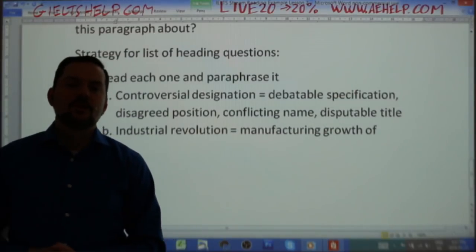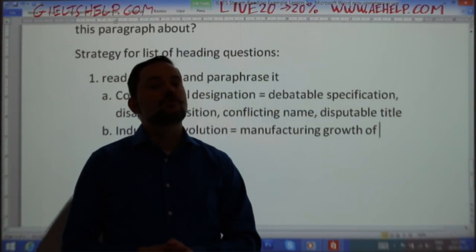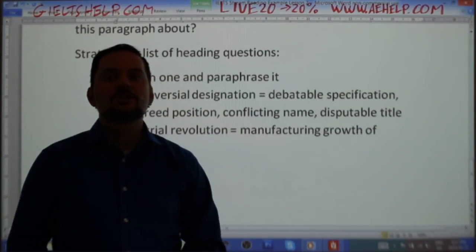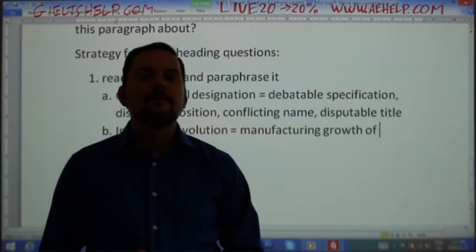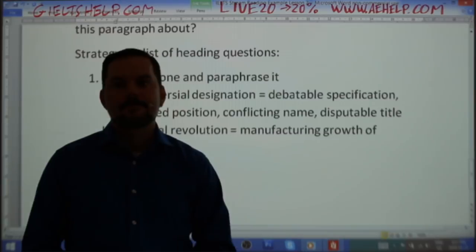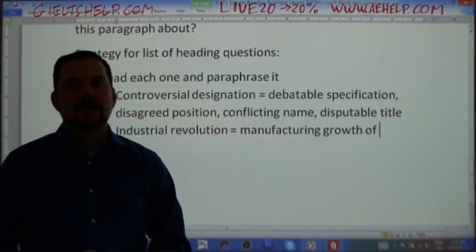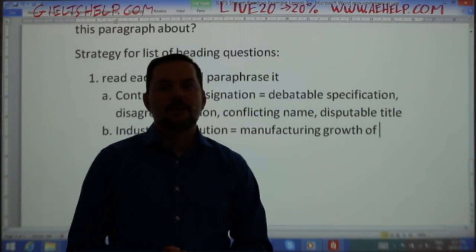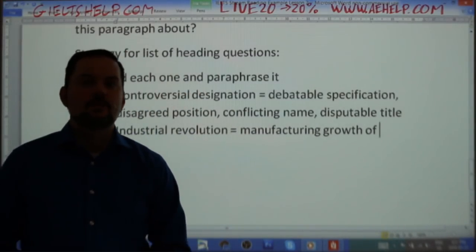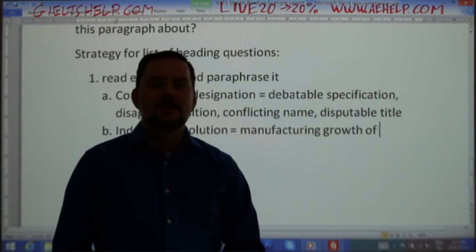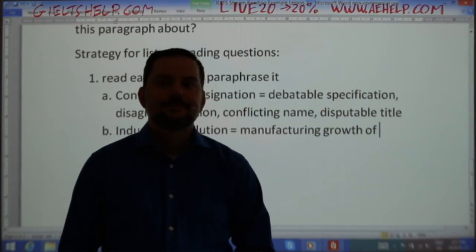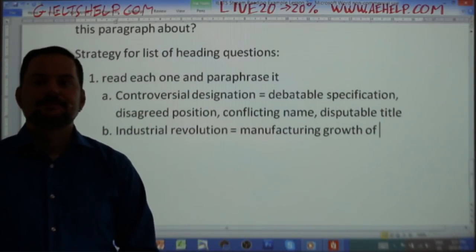So here we're not using synonyms, we're using descriptive paraphrasing. We have to describe what the Industrial Revolution was. I do believe, if I'm not mistaken about my history, it was not the 18th century. When did it happen? When did the Industrial Revolution start, and where did it start in the world? Who can tell me?